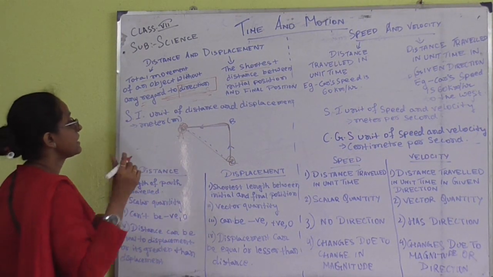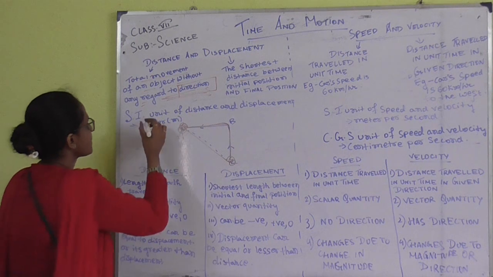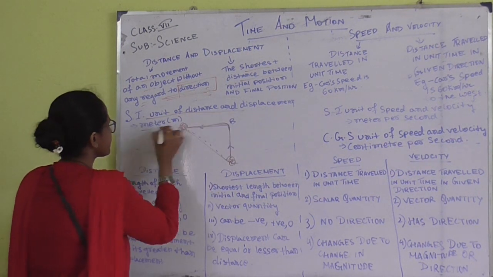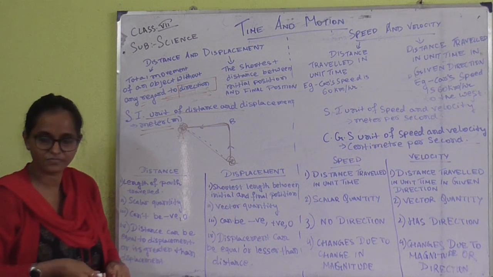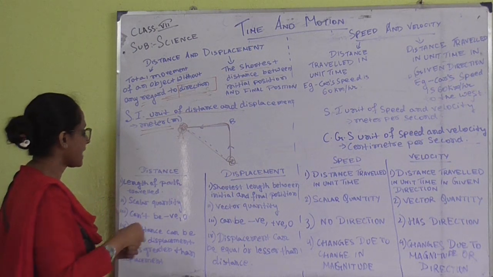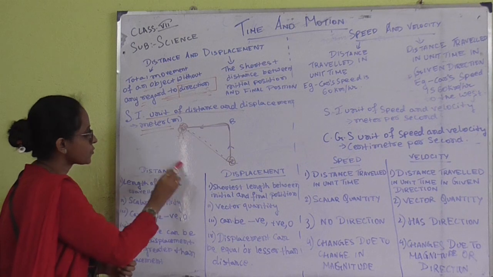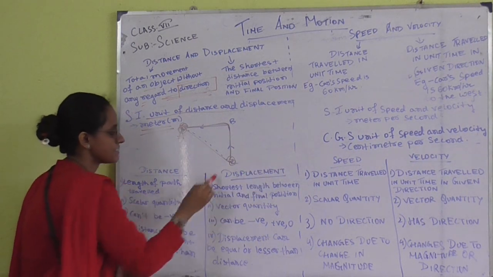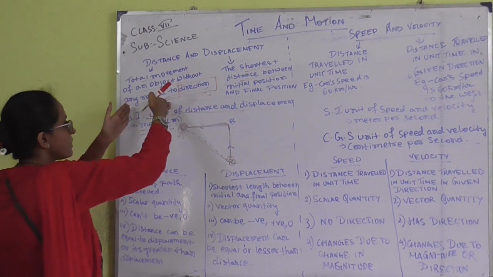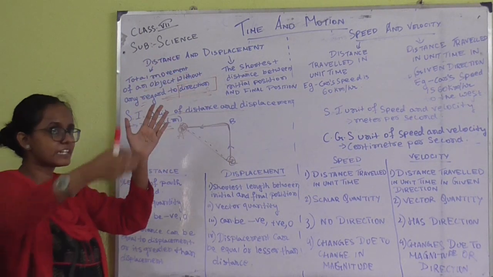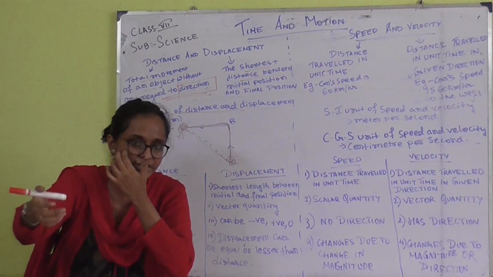Now what is the SI unit? The SI unit of distance and displacement is meter. Clear? Now on this, what we have to learn is the difference. We have to find what the differences are. We have already known that distance does not have any direction, and displacement has a direction.